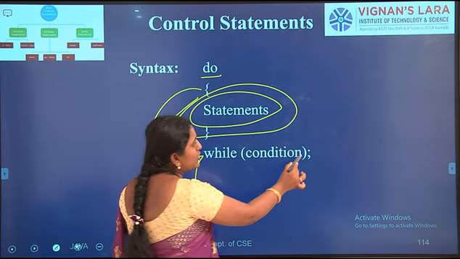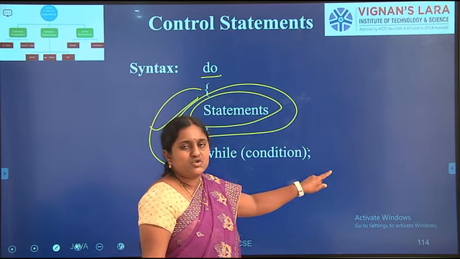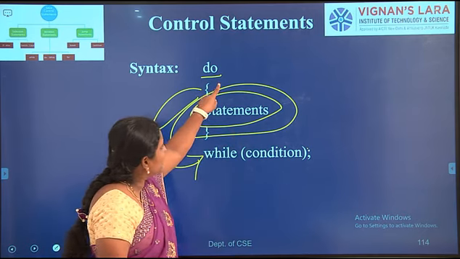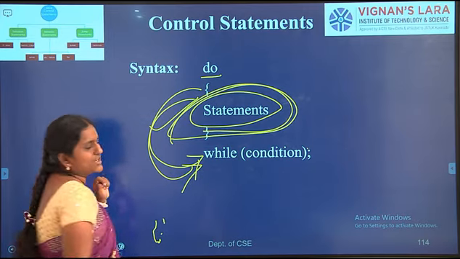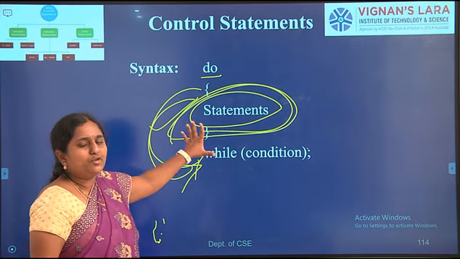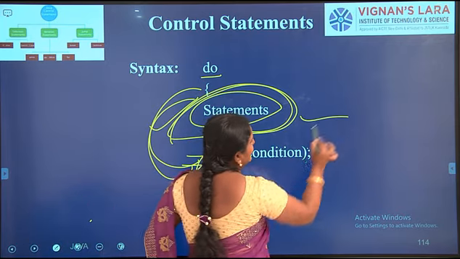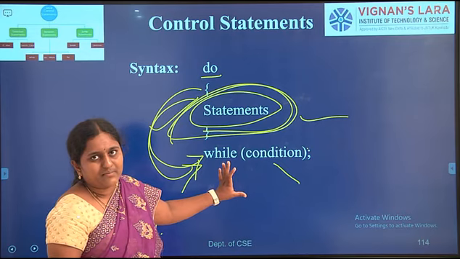Here the semicolon is a must; it is mandatory in the do while statement. At least once the statements are executed, even if the condition becomes false. That is the importance of the do while statement.